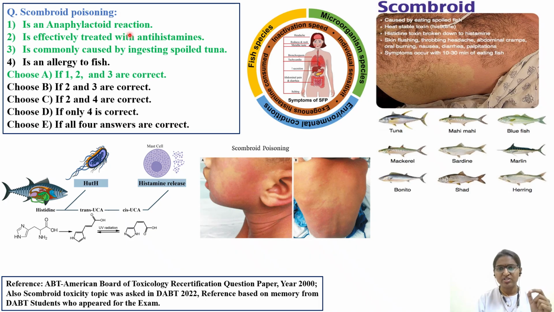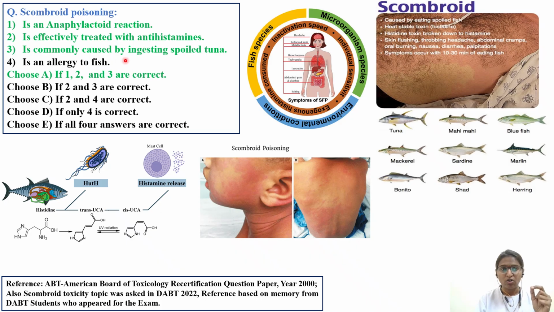Scombroid poisoning is an anaphylactic reaction, meaning it is immune mediated. When it comes to hypersensitivity reactions, you have to remember four types, where immune complex mediated is one of them. Then, effectively treated with antihistamines: the symptoms of scombroid poisoning are similar to those of histamine. We'll understand the mechanism also, then you will understand why it is also called histamine-like poisoning. So by using antihistamines, we can treat that particular type of scombroid or histamine-like symptoms.